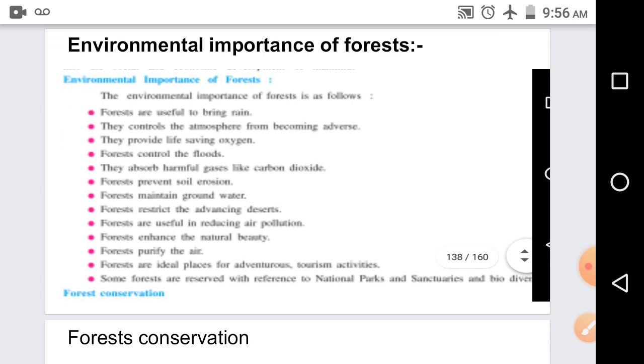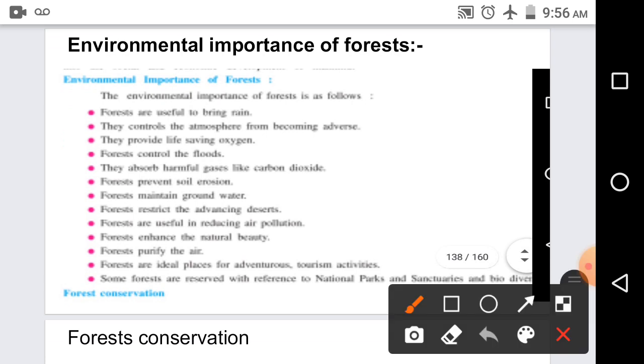Then we can see the second point: they control the atmosphere from becoming adverse. That means they keep the balance of the atmosphere. It helps the atmosphere to be away from the adverse effects of pollution. So that is why we always say plant more trees. Third, they provide life-saving oxygen, right? Trees provide oxygen. Fourth, forests control floods. Yes, it always helps to control floods.